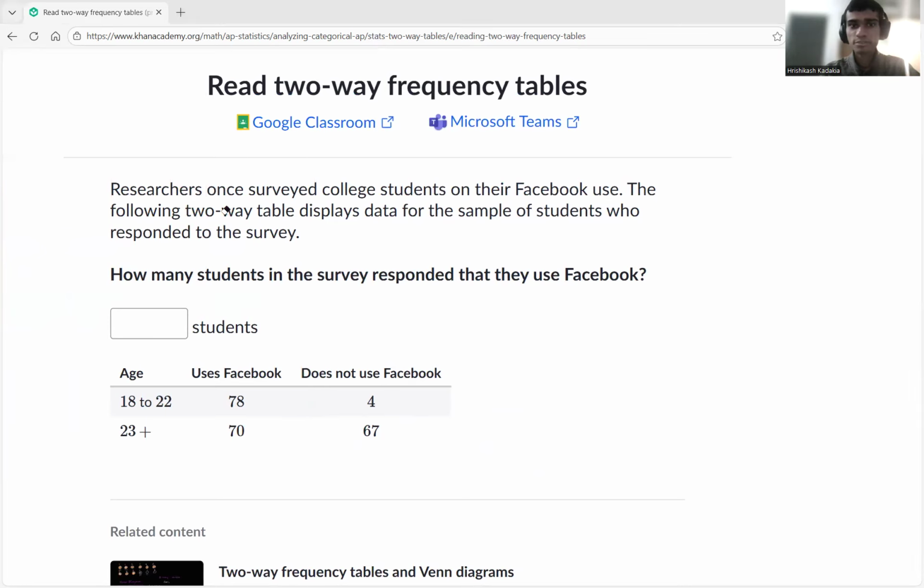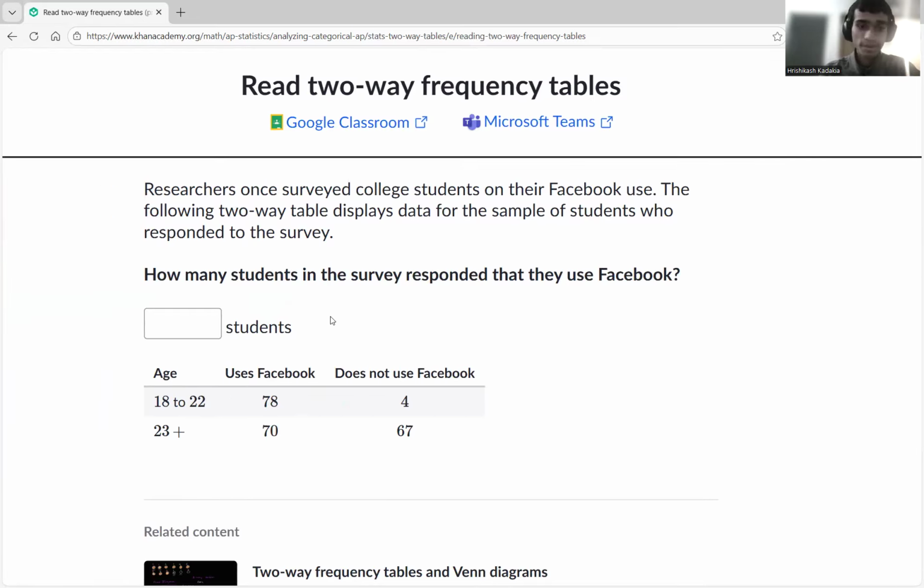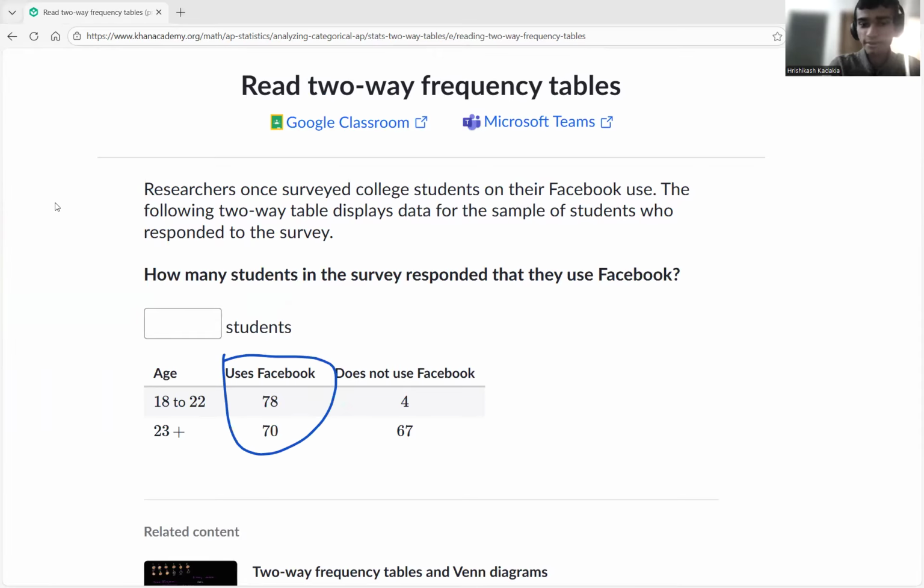Researchers surveyed students on their Facebook use. The following two-way table displays the data for the sample of students who responded to the survey. How many students in the survey responded that they use Facebook? Okay, how many use Facebook? So uses Facebook, does not use. Regardless of their age. We don't care about the age, we just care if they use it or not.